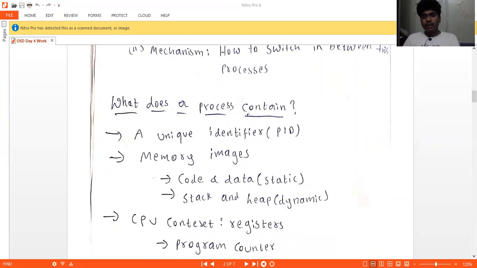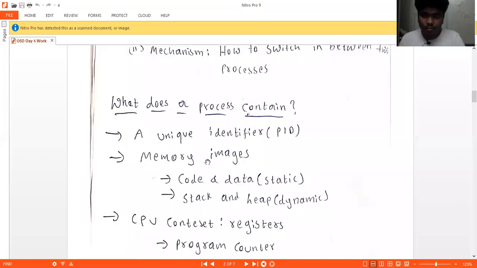Let us consider their names as A, B, C, D, E, and so on. If we need to call the person A, we should call him like A only. If we call A, then student A will come near us, not D. So basically, a unique identifier is nothing but, each student has his own name. Each process or each executable file has its own unique identifier. So basically, this is about the unique identifier.